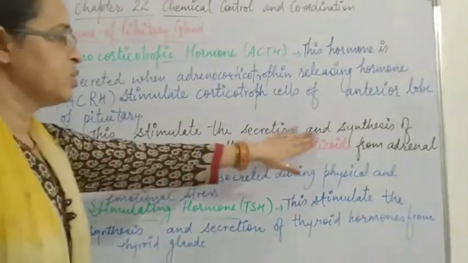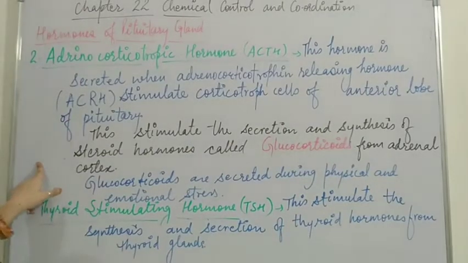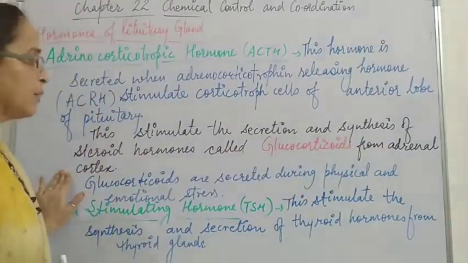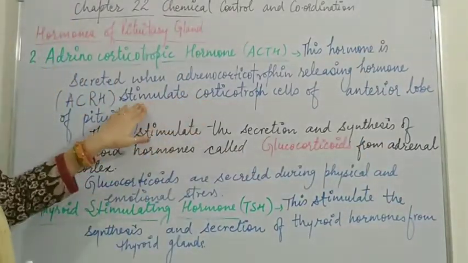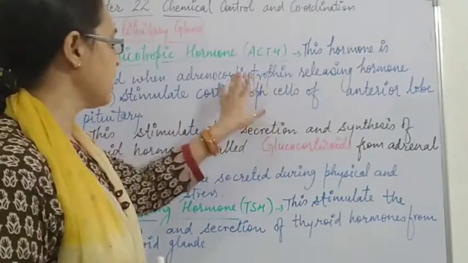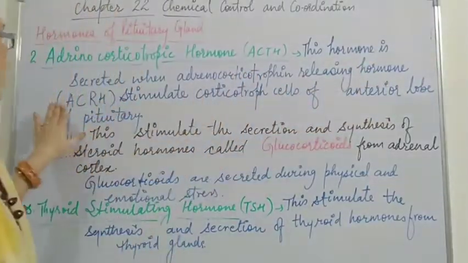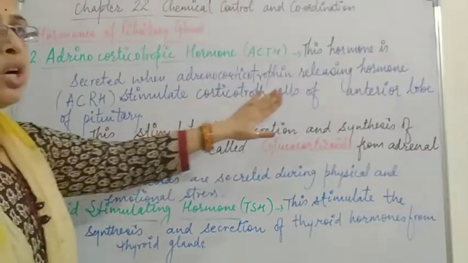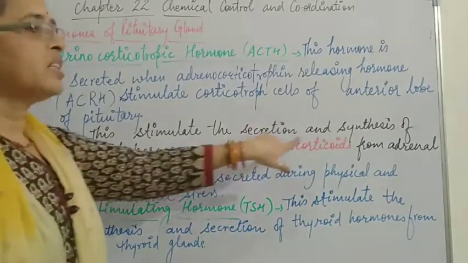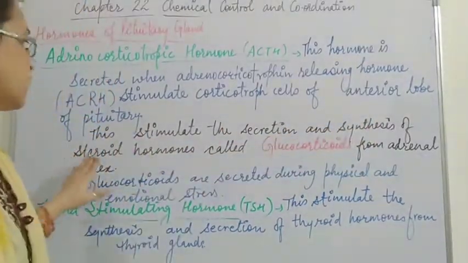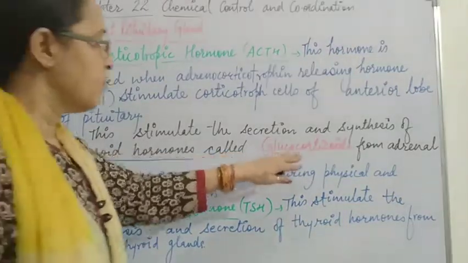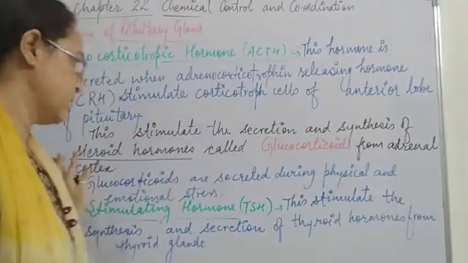This stimulates the secretion and synthesis of steroid hormones called glucocorticoids, which are released from the adrenal cortex.